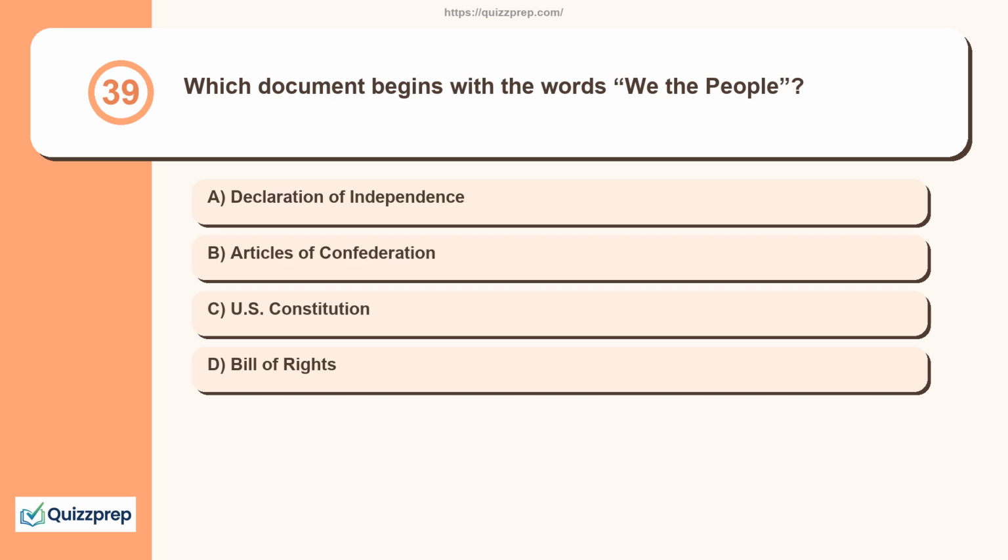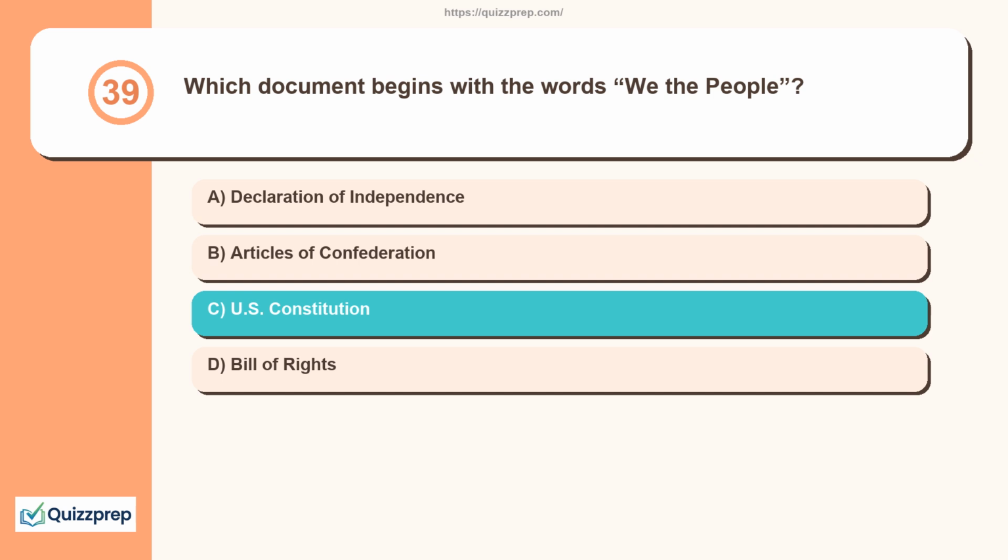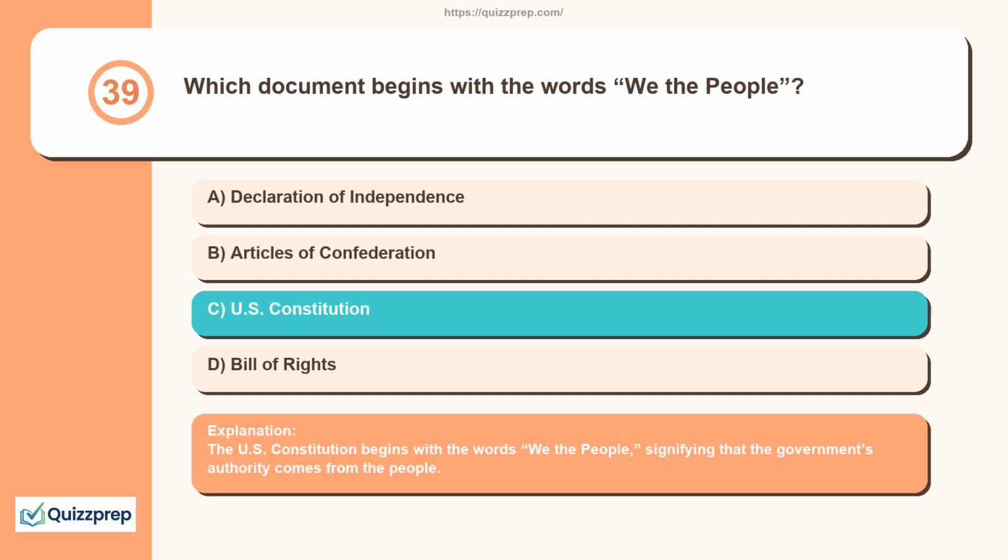Question 39. Which document begins with the words "We the People"? Declaration of Independence, Articles of Confederation, U.S. Constitution, Bill of Rights. The U.S. Constitution begins with the words "We the People," signifying that the government's authority comes from the people.